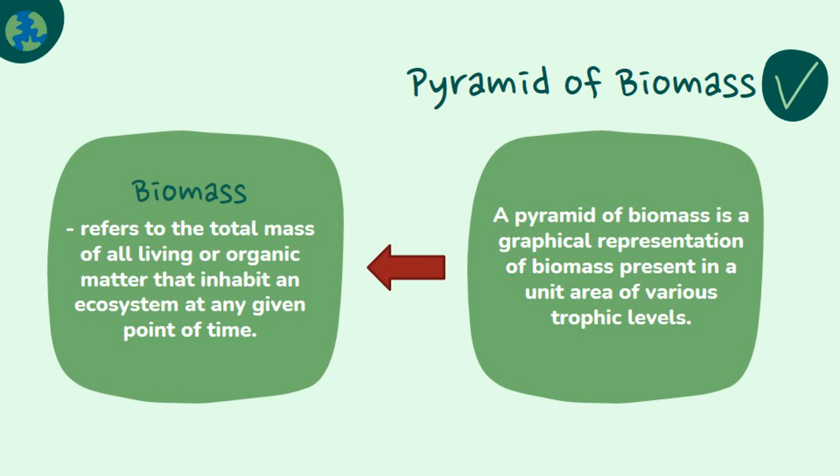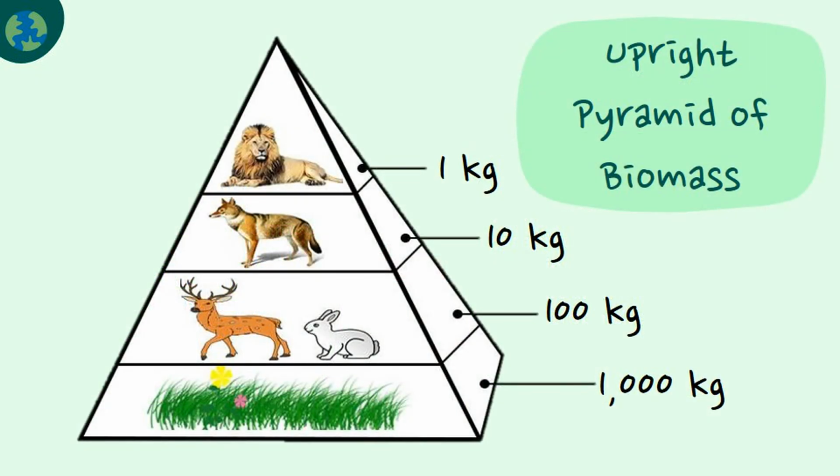There are two main types of biomass pyramid: the inverted pyramid of biomass and the upright one. In an upright pyramid, a rabbit or deer feeds on grass. The rabbit or deer is in turn eaten by a fox, which is eaten by a lion. The grass sits at the bottom of the biomass pyramid as it can feed dozens of rabbits or deer because of its biomass. The lion occupies the highest level of the pyramid.